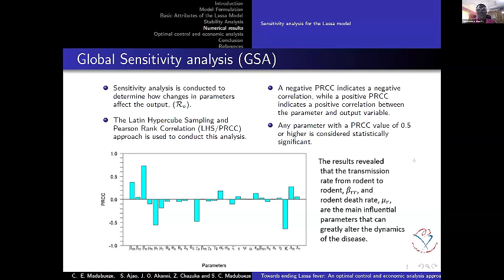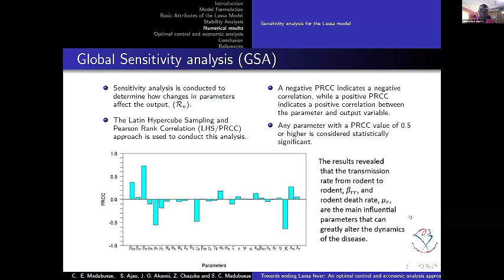Looking at this, we can see that the rodent parameter drives the spread of this virus. We see that the contact between rodent and rodent and the death rate of the rodent have a much greater impact on the sensitivity analysis, meaning that they drive the spread of this virus in the environment. If the transmission rate is increasing, it's going to increase the reproduction number, and that will increase the spread of the virus in the environment. The same goes for the opposite: if more rats are being killed every time, it's going to reduce the spread of the virus in the environment.